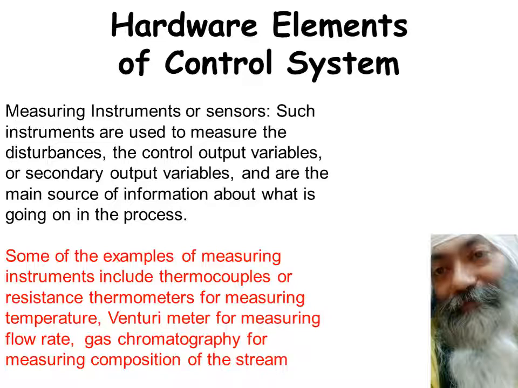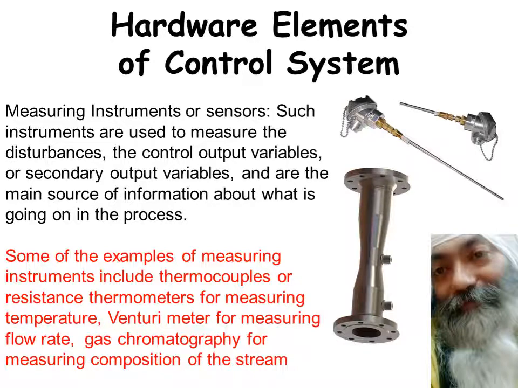So as such, if you want to have a look at the temperature sensors, these temperature sensors normally look like this. It's a probe. So it can have RTD at the tip of it, or it can have thermocouple at the tip of it. That's how the industrial temperature sensor looks like. I've worked with these kind of sensors a lot. And similarly for flow, one of the example which I've already discussed is the Venturi flow meter. It looks something like this.